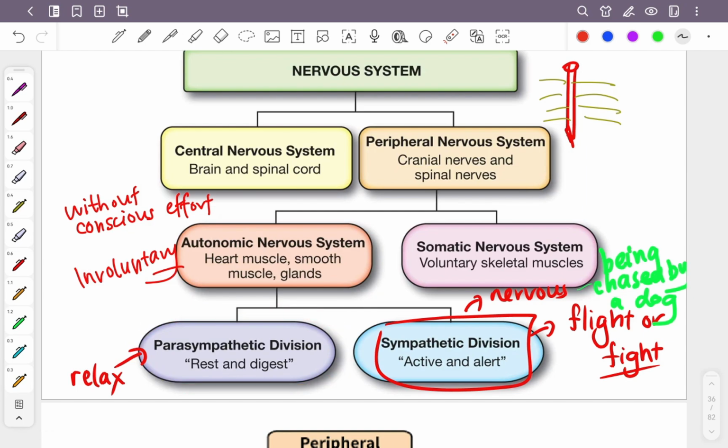Okay. Then what is parasympathetic? Parasympathetic is relax. When you tak dikejar oleh anjing sudah. Sekarang sudah tidak dikejar. What will happen? Your body relax lah. Okay?